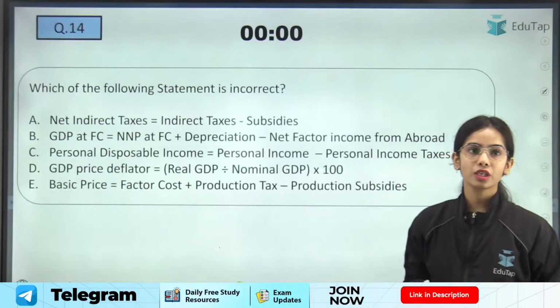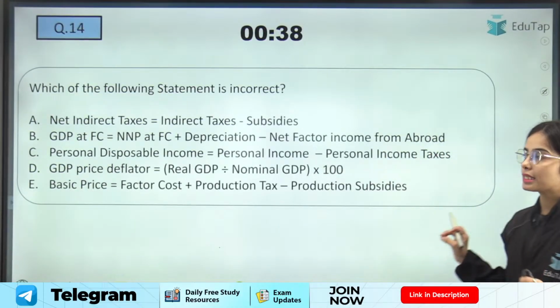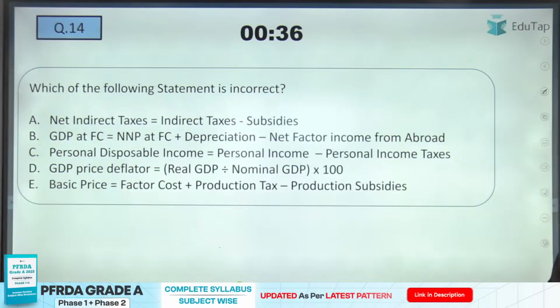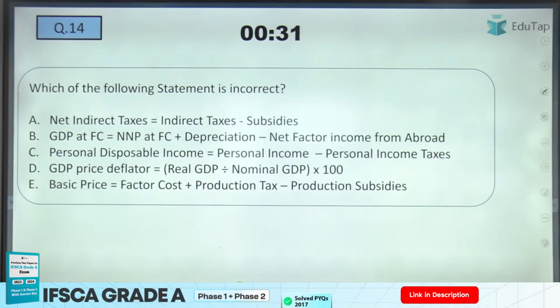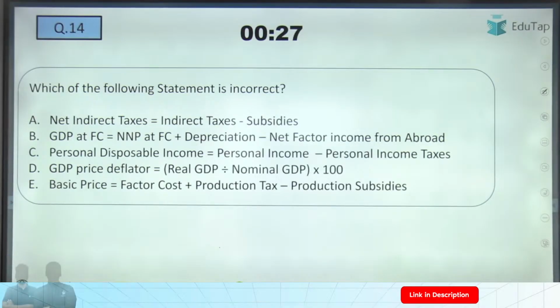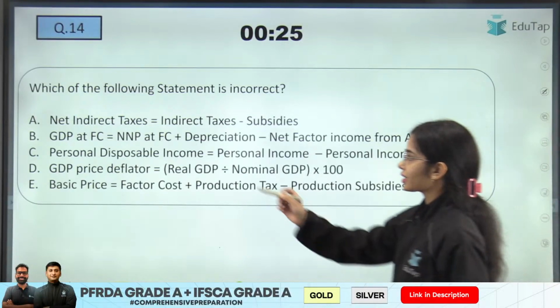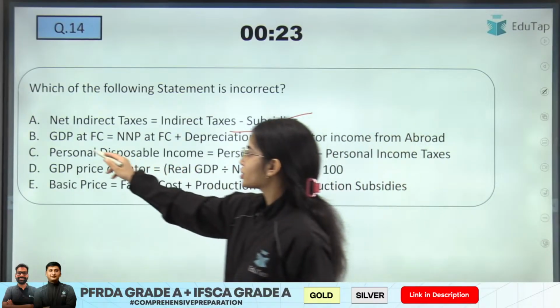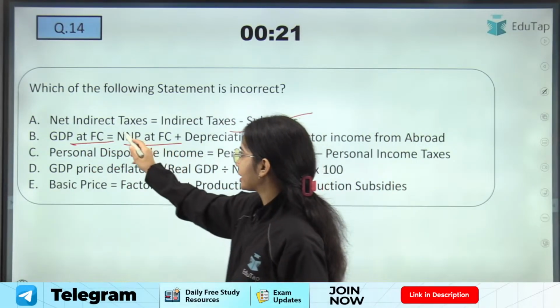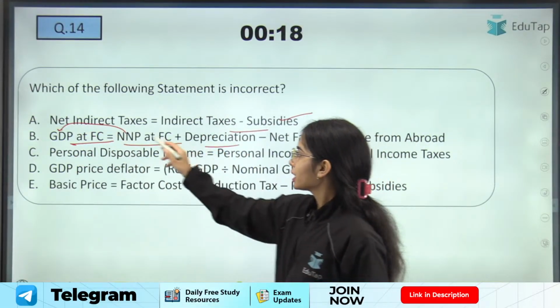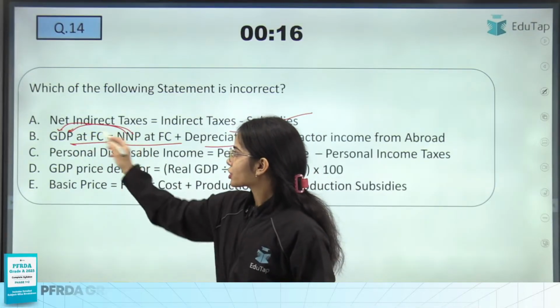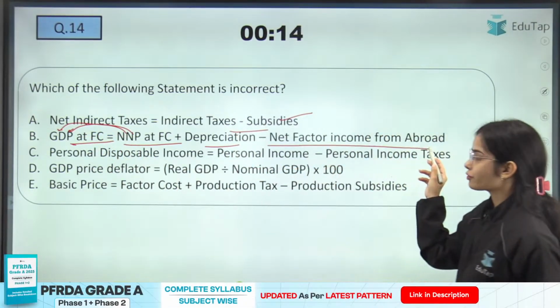Now coming to the next question. Which of the following statements is incorrect, that you have to tell me. So easy question, directly by seeing the question you should be able to answer this. So net indirect taxes is indirect taxes minus subsidies, correct. The GDP at FC is NNP at FC, net to gross, add the depreciation. The national to domestic, deduct the net factor income from abroad.